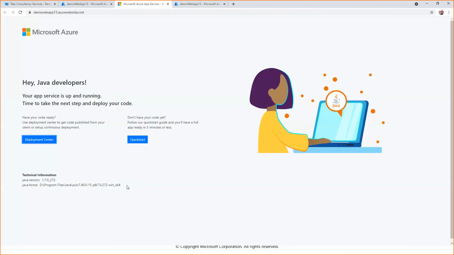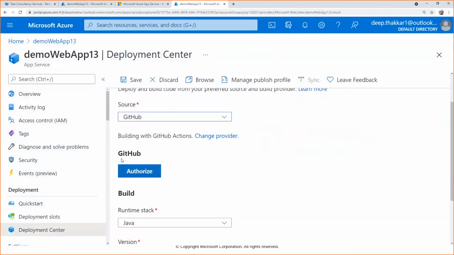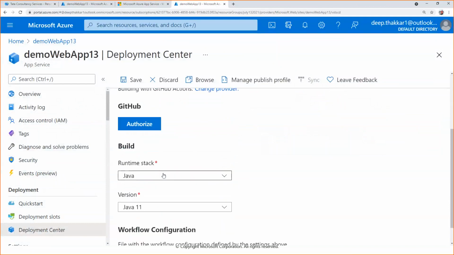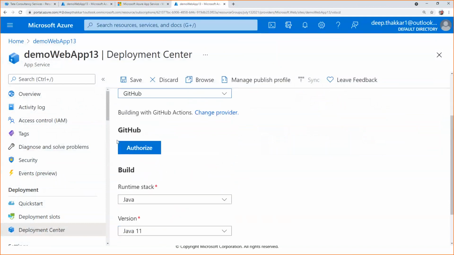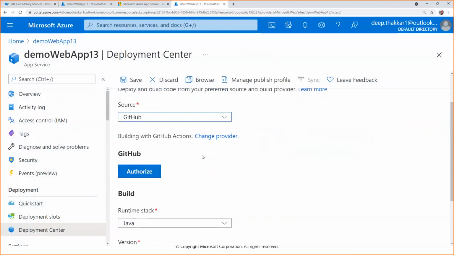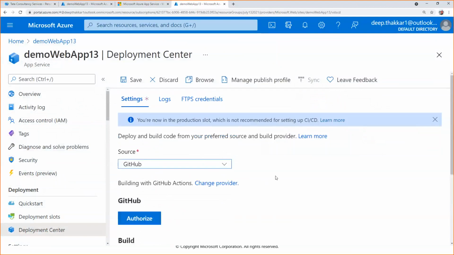So this is how you can run your website using whatever language you want to deploy your code. When I select GitHub, the runtime stack and everything, I just need to authorize. Currently I don't have any GitHub or code with me. You can play around with it hands-on, if you want to go for Java, .NET or some other applications. There is one more setting.